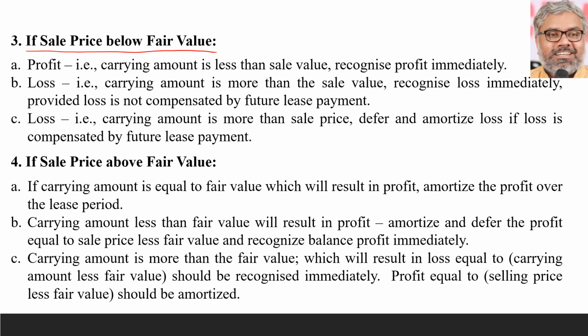We cannot say there is malintention, but we have to check whether such profit or loss is going to be recognized immediately or it has to be postponed over a period of time.